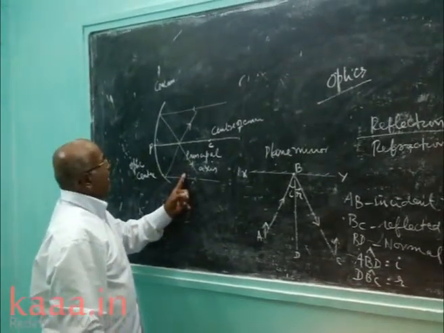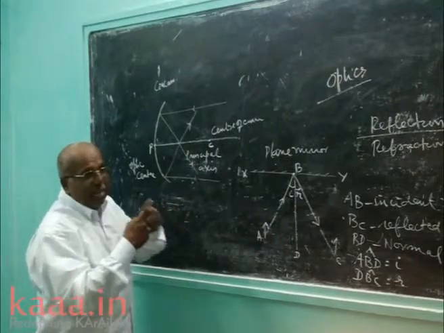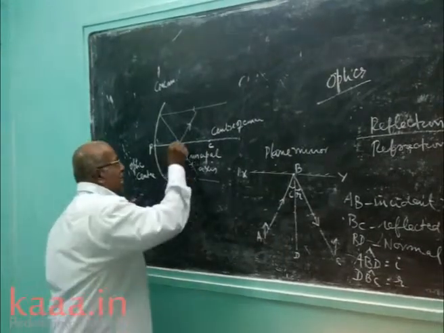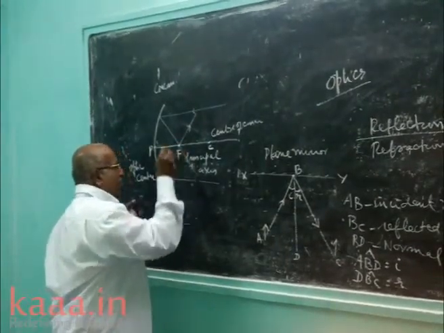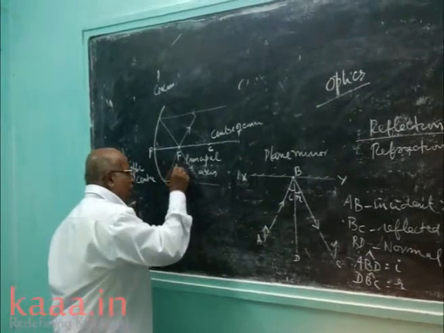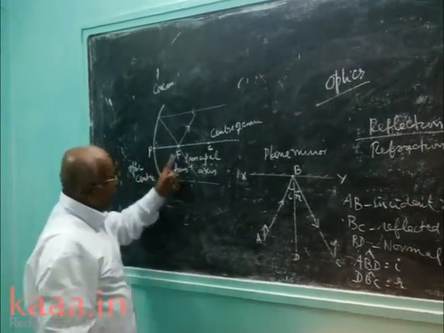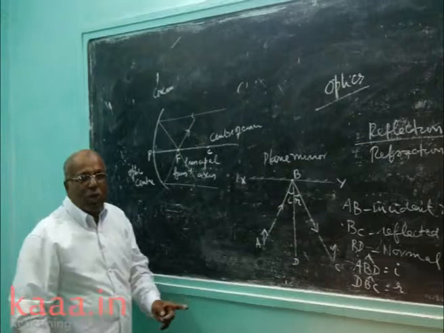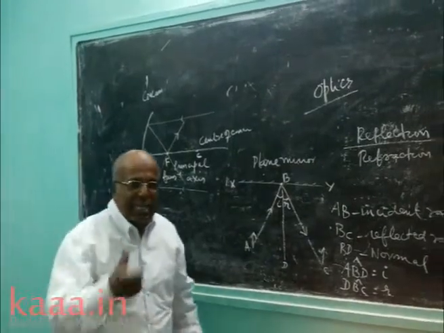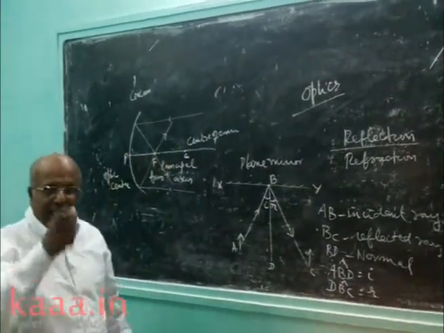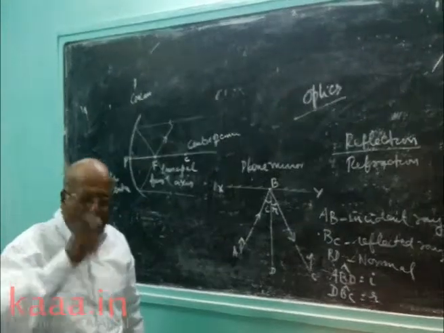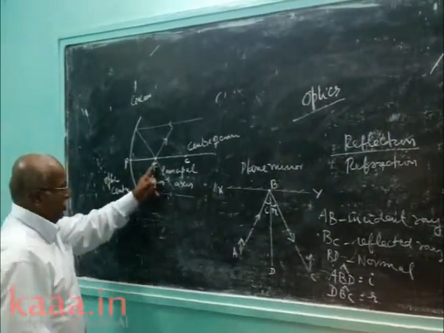After reflection, the reflected rays will meet at a point on the principal axis. That is called the focus, capital F. Now this focus is a real focus. Why? The reflected rays meet automatically.